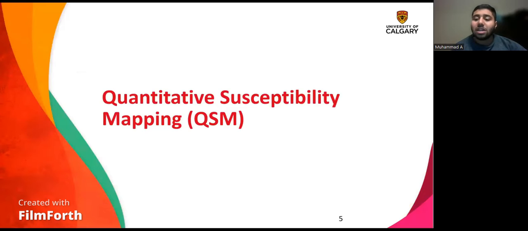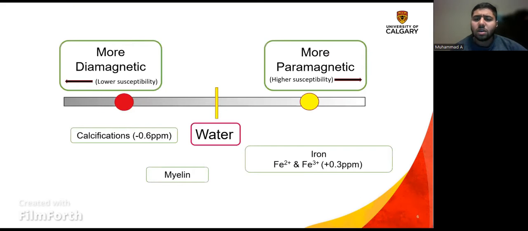The means through which we assess patients in our study is a method called quantitative susceptibility mapping, or QSM. QSM measures magnetic susceptibility, an intrinsic quality every material has, and describes the way a material responds to a magnetic field. In QSM, we measure relative to water. Materials which increase the magnetic field upon being placed in one are referred to as paramagnetic, and they have a positive susceptibility. Materials which decrease the magnetic field upon being placed in one are called diamagnetic.